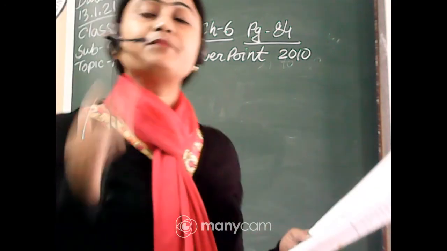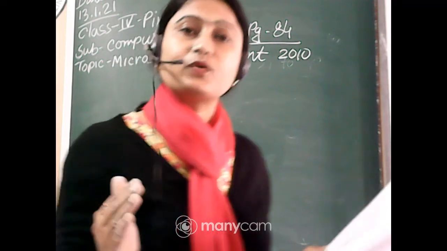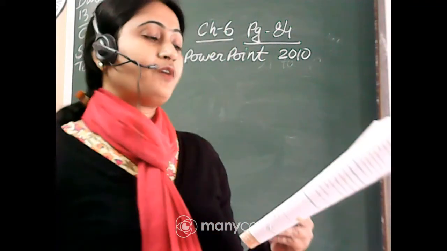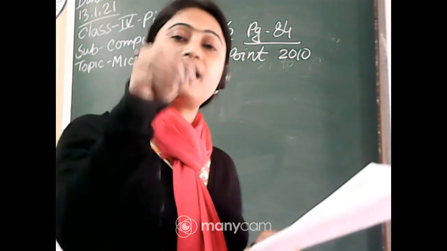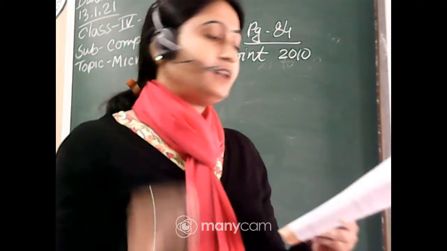From the Beginning means from beginning to end, you can see all the slides. In this manner you can set your slideshow. And From Current Slide means from the slide you are on, it will show the rest of the slides. And